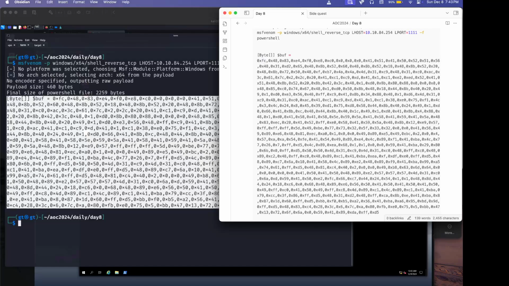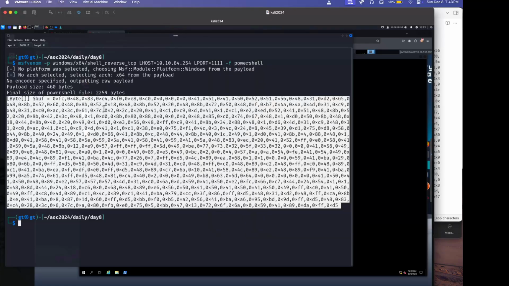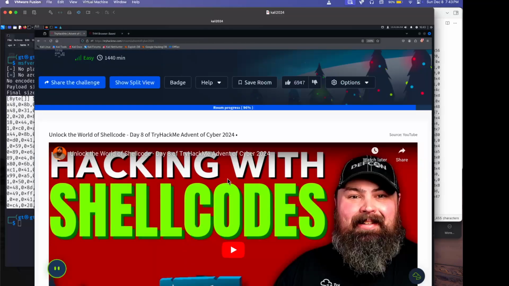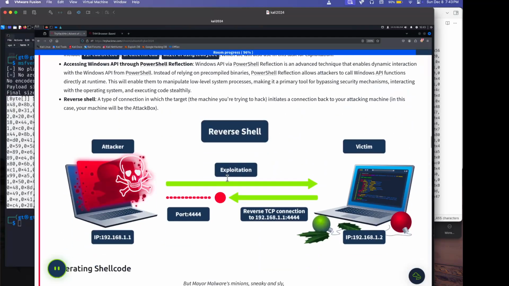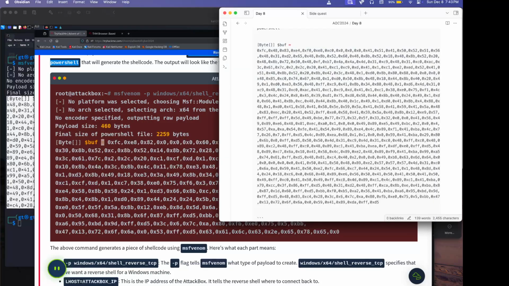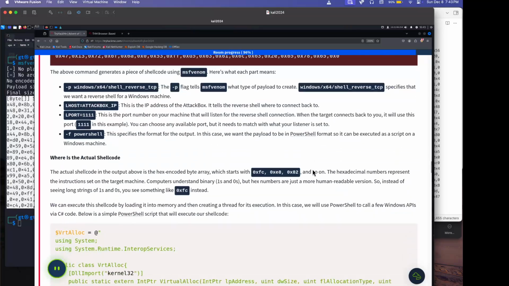So this is just machine code. We can reverse it if we wanted to, but I'm not going to go through that because I don't think that's the goal of this lab at all. So we generated the code. What do we do with it? We got that there, so let's make sure we have that buffer. We have that X. Yeah, it looks pretty identical. Okay, I think it's truncated.